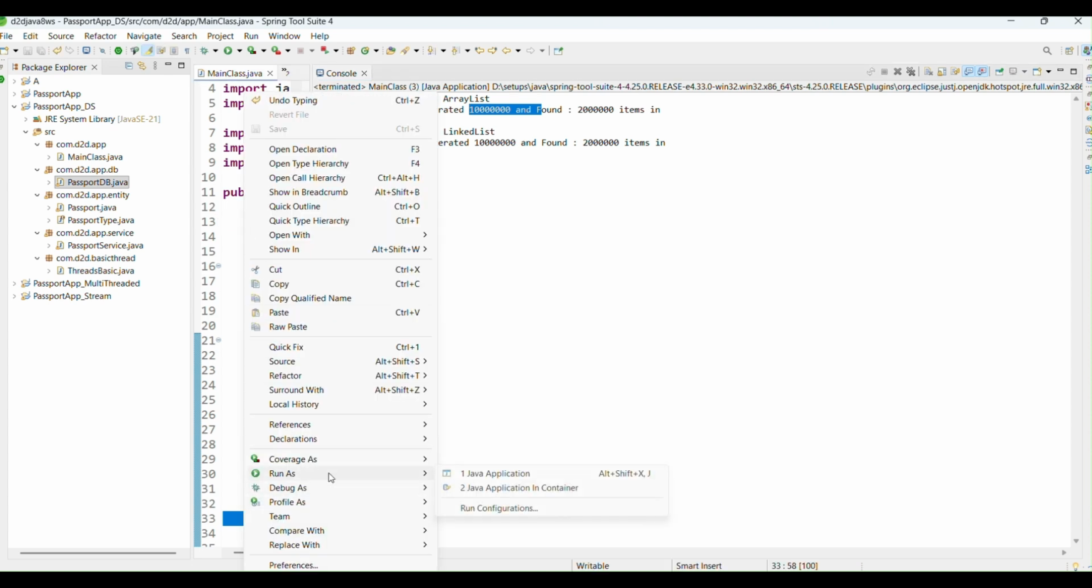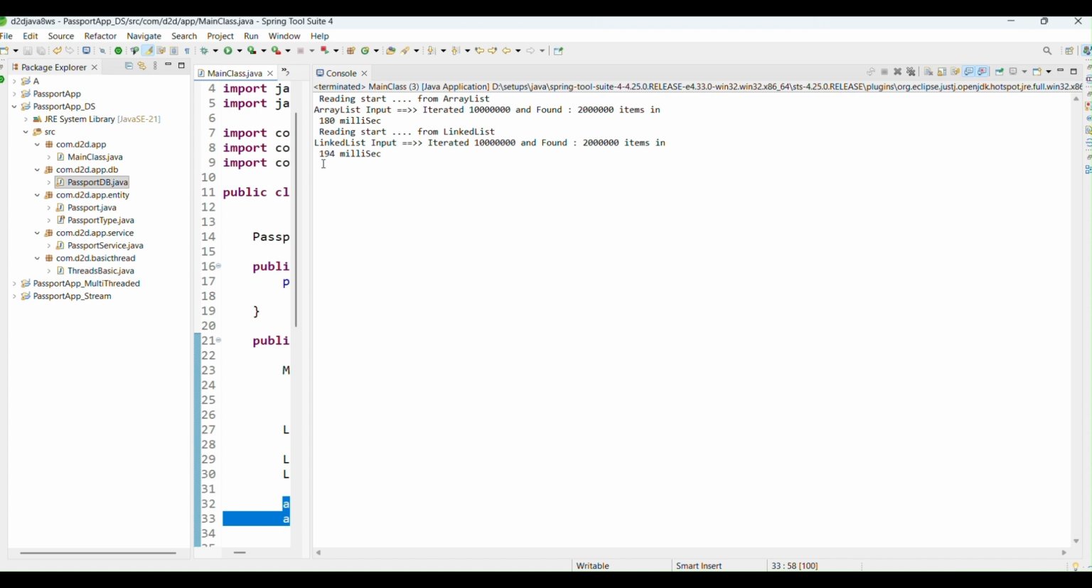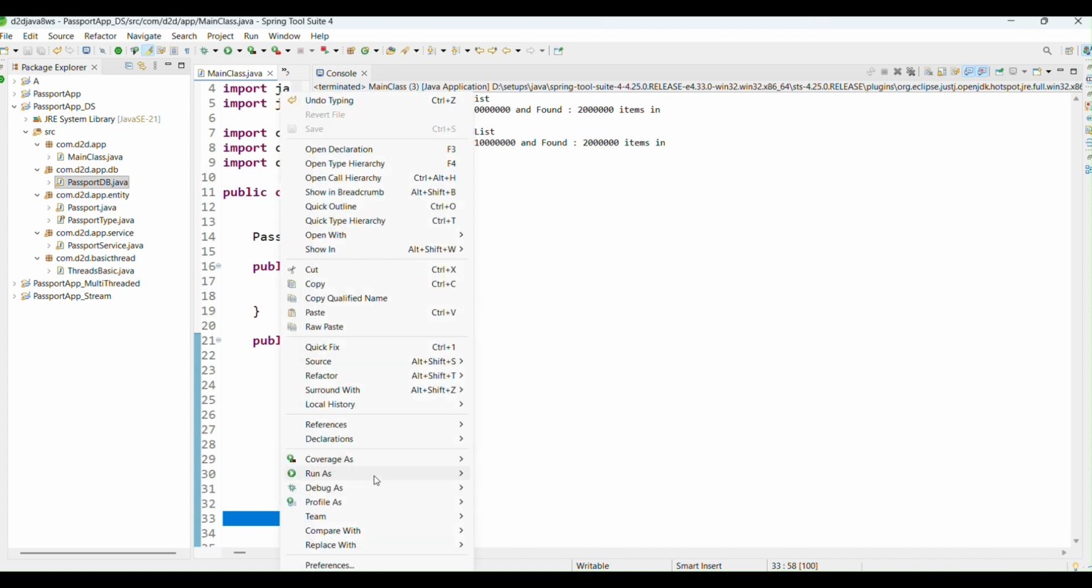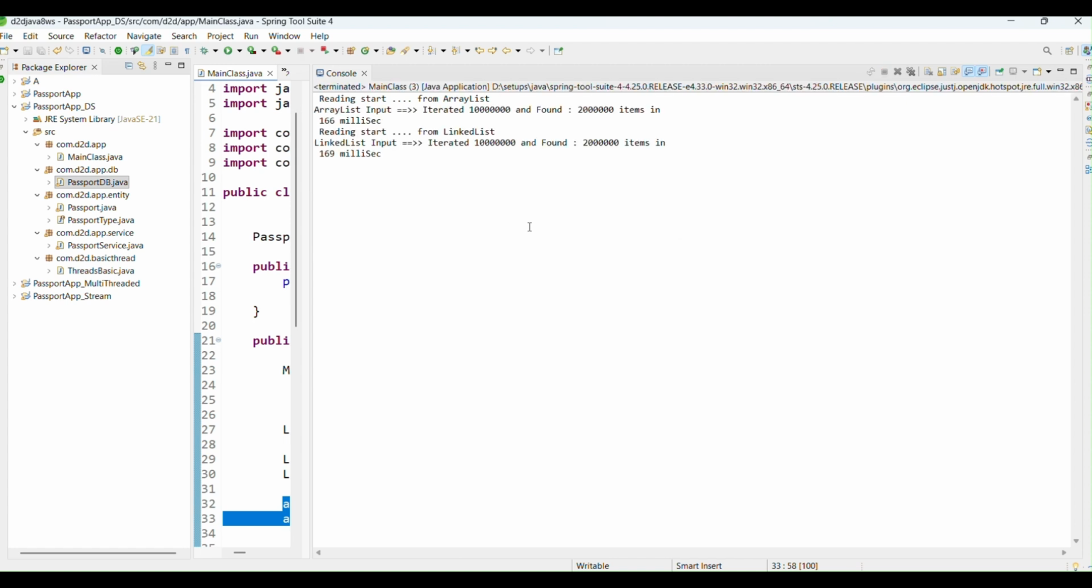Okay, and let's run it again, and you will get some different number again. So 180 and 194. So every time ArrayList wins, but it is not every time. Sometimes it might not, because thread scheduling algorithms basically run behind the scenes, and you can get that. That's why the difference is always a little less.